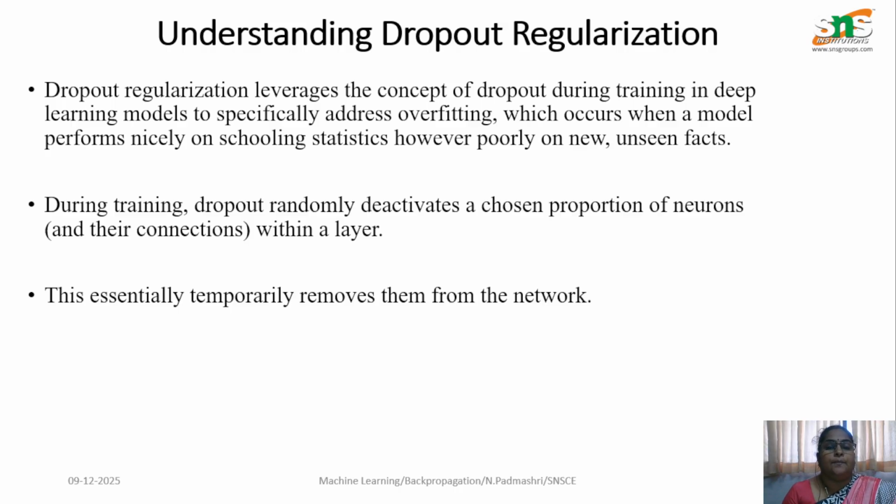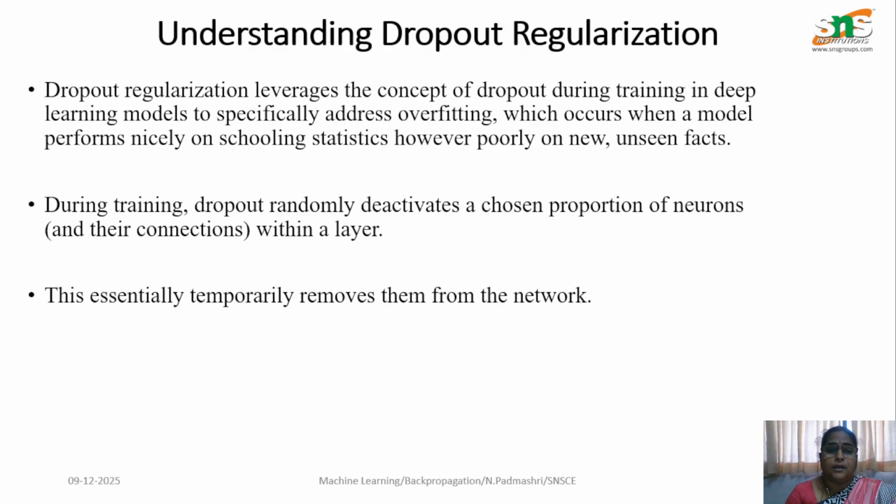regularize the network. Dropout regularization explains the concept of dropout during the training process in a deep learning model, which specifically solves the problem of overfitting, which leads to high bias and low variance in the neural network. This in turn affects the performance of a model. So we need to regularize the output. For getting better performance of the training model, we are going to focus on dropout regularization.